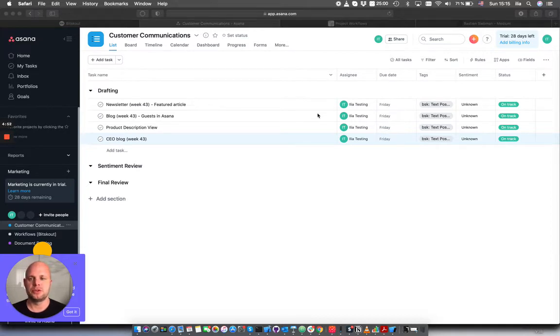Your Asana projects. In this example, what you see here is a simple board where we imagine a content creation function with drafts. When the content, by which I mean an email, a blog post or newsletter article, is done, it's moved to a review phase, then approved, and then it moves to publishing. Now we added an extra step here in the form of a section called sentiment review, where we invoke a Bitskout AI to check the sentiment of an article.